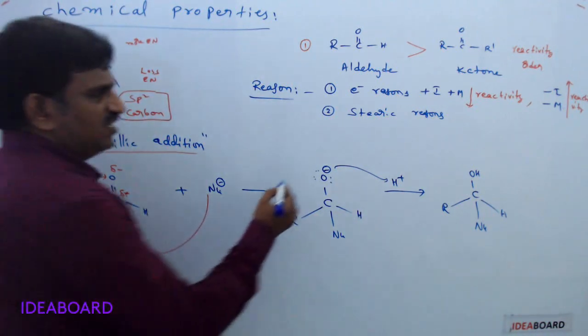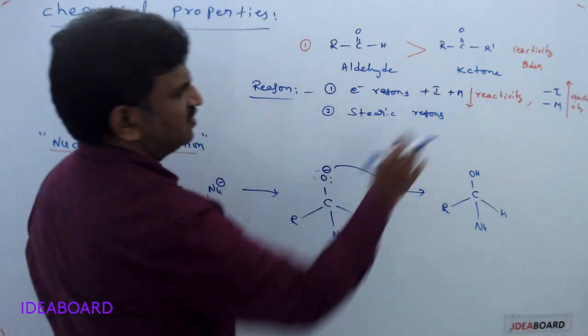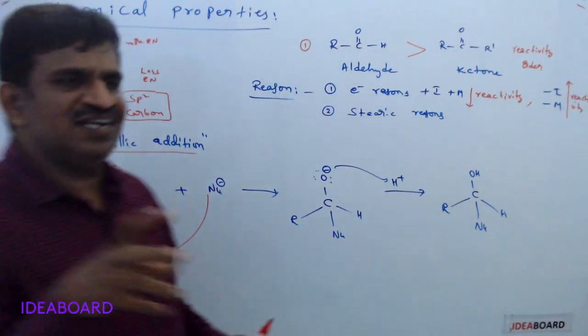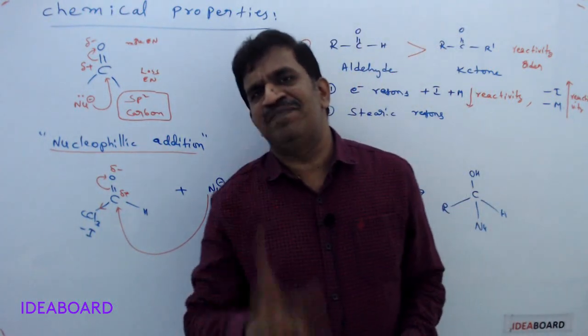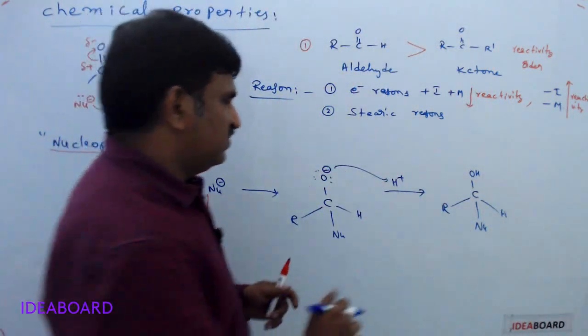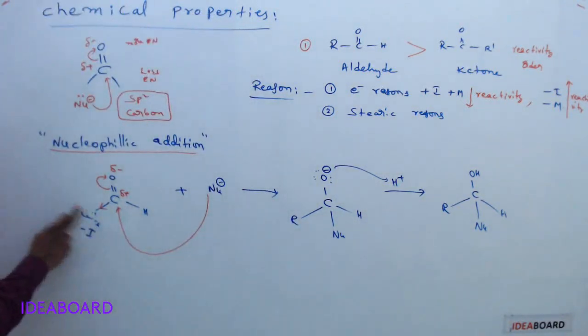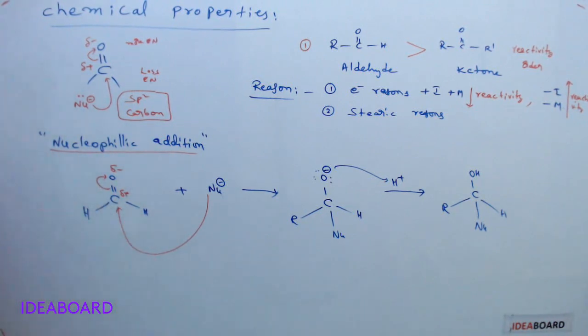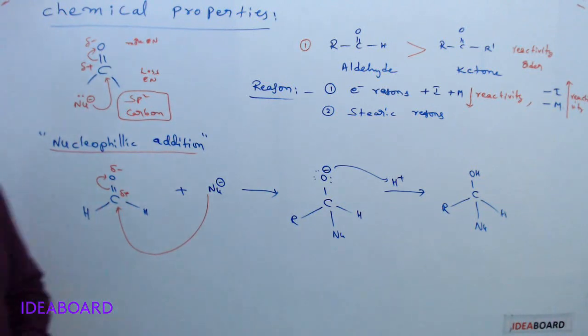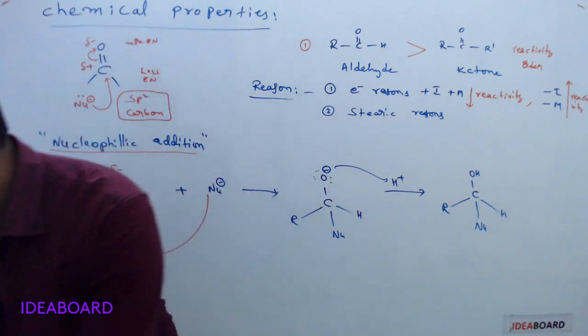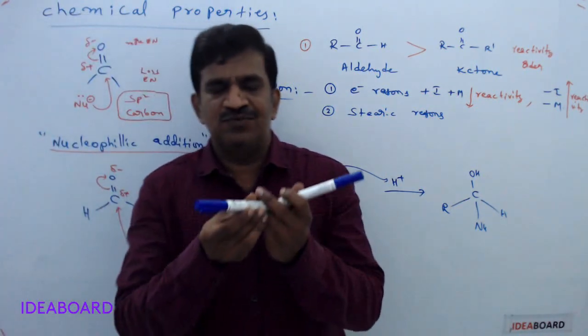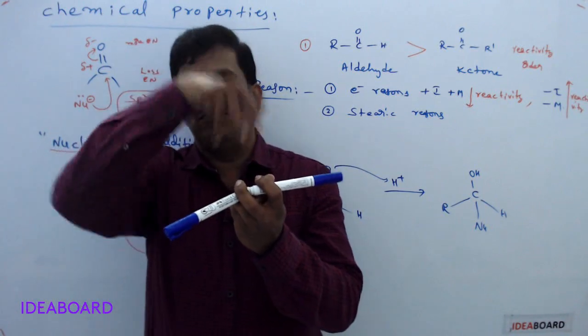Okay, and next, second, steric reasons. Here steric reasons means what? Steric hindrance. Here steric hindrance means, suppose again I am changing this, here there is a hydrogen atom only. Here also hydrogen is present, means this is the carbon atom for example, and these two are hydrogen atoms only we have. This is a C double bond O group present.